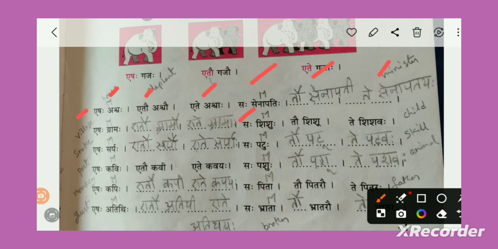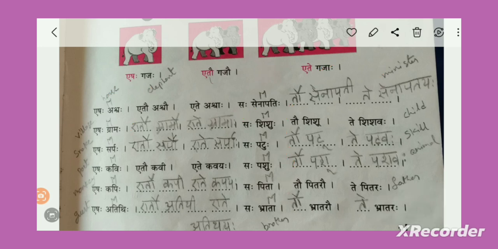What do you need to know? Only the forms of Shishuhu, Patuhu, Pashuhu, Pita, and Brata. For these nouns, if you know the forms, just add them like the example we have seen, and this exercise will be done. I'll just give you the answers, but you can search and practice it. Don't look at these answers right now. Go to the website, search for each and every form, note them down, and then cross check with this snapshot. If you practice, you will come to know; otherwise it's very difficult.